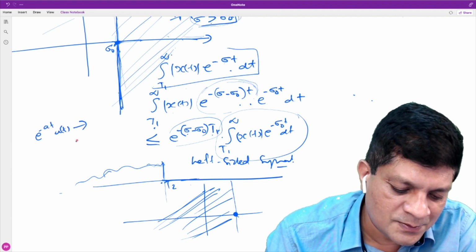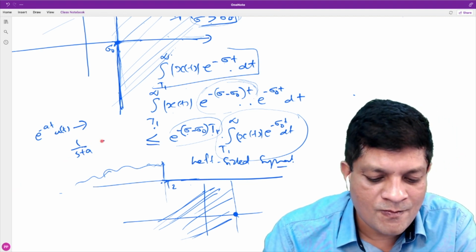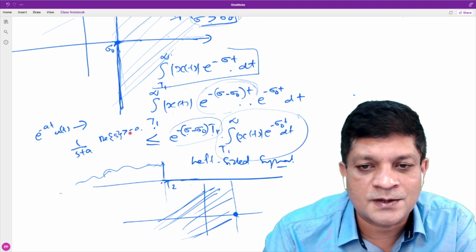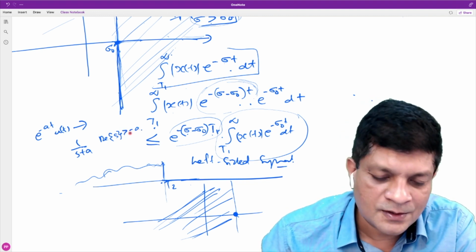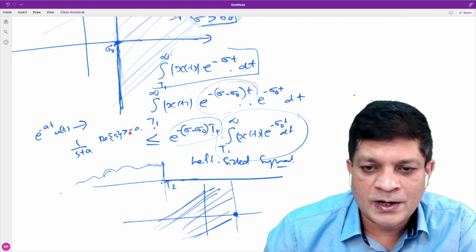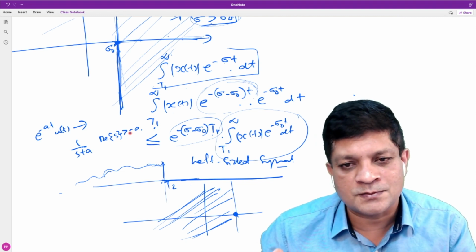What is the ROC? It is real part of s greater than minus a. It is a right-sided ROC. And for a left-sided signal, it is a left-sided ROC. So we have discussed the shape of the ROC for three different types of signals.